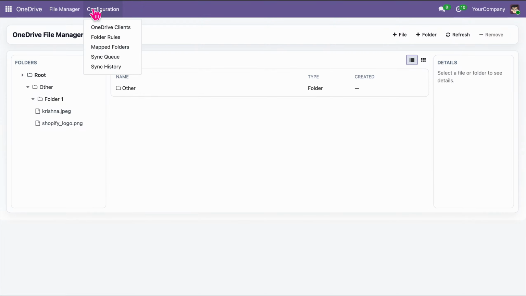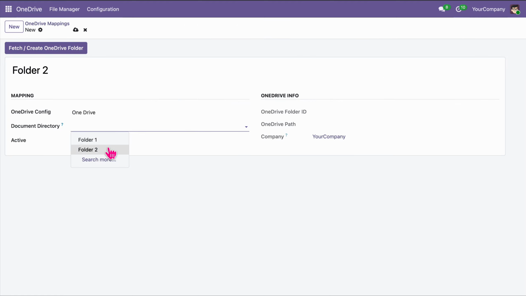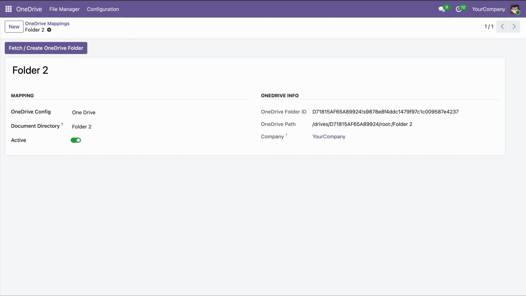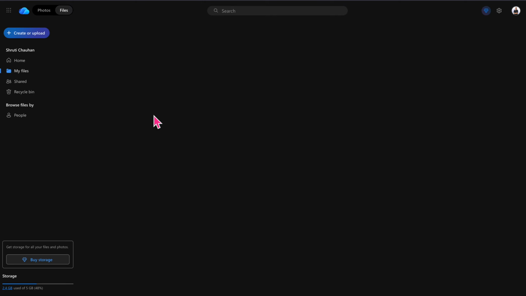In OneDrive, I map this folder named folder 2. As you can see in OneDrive, folder 2 is created.